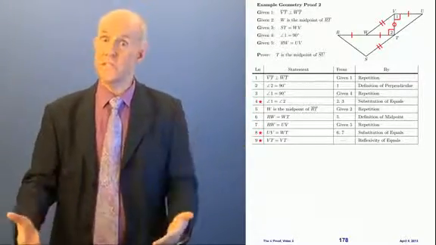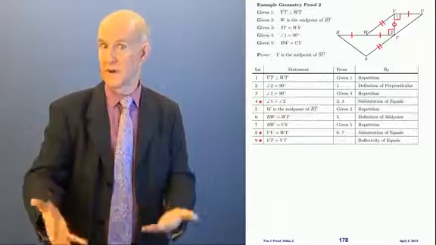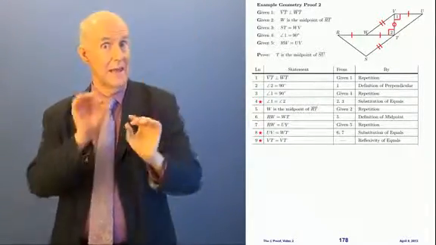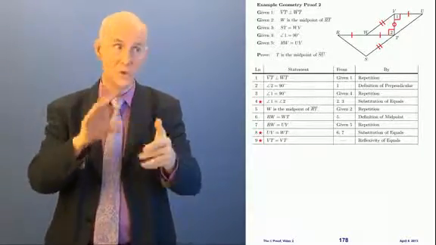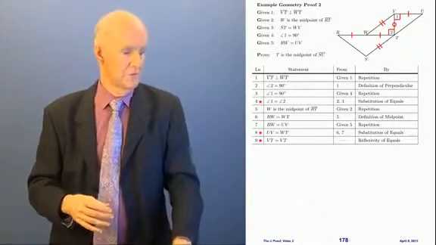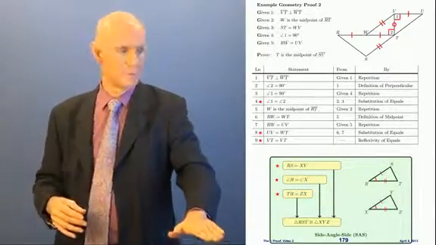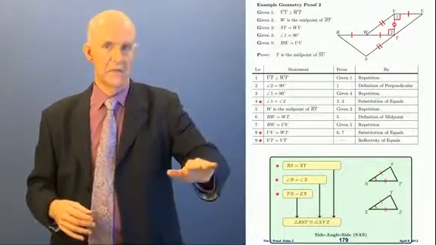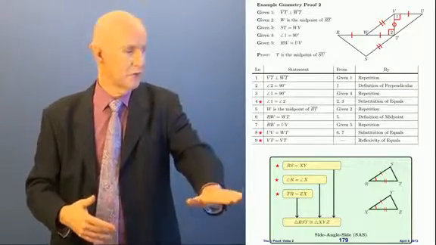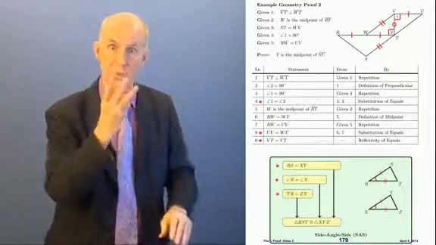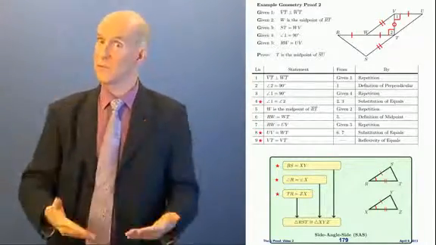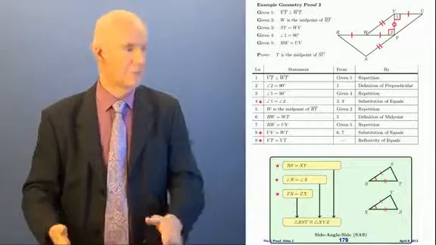Well, now look, we have 3 stars. We need 3 stars to get our triangles congruent, and how are we going to do that? Remember, we looked at it, we decided we have an angle and 2 sides, and the angle is between the 2 sides. We already walked through that when we were doing our thinking step. So we're going to use our side angle side rule, which says that if I have 2 pairs of sides equal, and 1 pair of angles equal, then I get the triangles are congruent. And this rule has 3 arrows. Because it has 3 arrows, that means I have to list 3 items in the from column. And what items are those?